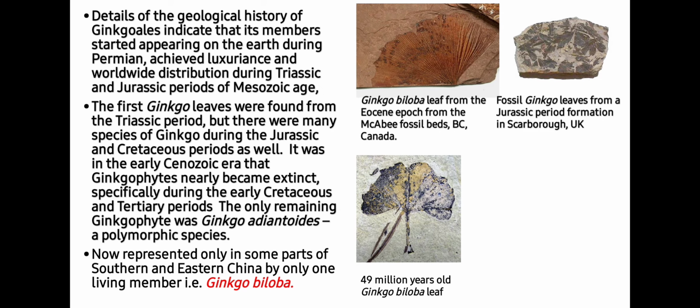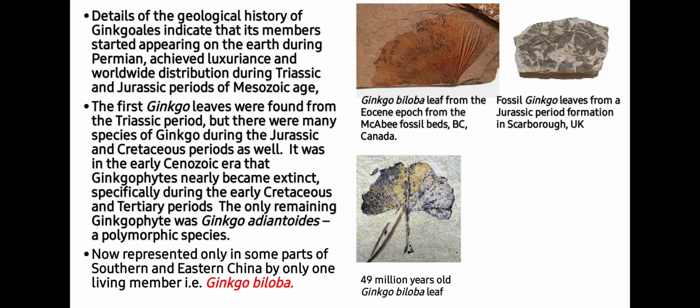Students, details of geological history of Ginkgoales indicate that its members started appearing on the earth during Permian period, achieved luxuriance and worldwide distribution during Triassic and Jurassic periods of Mesozoic era. The first ginkgo leaves were found from the Triassic period, but there were many species of ginkgo during the Jurassic and Cretaceous period as well. It was in the early Cenozoic era that Ginkgophyta nearly became extinct.